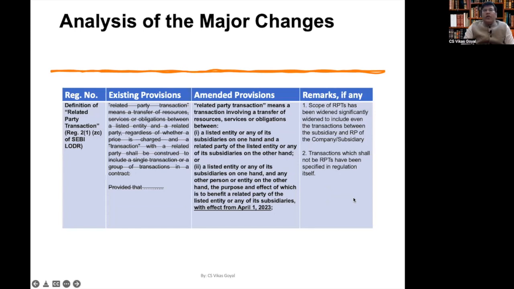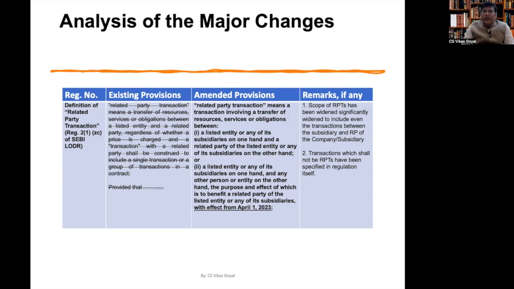Now let us have a look at the related definition of related party transactions prescribed in Regulation 21ZC of SEBI LODR. Major changes have been carried out regarding the transactions between which two parties shall be called related party transactions, because now it has been prescribed that any transaction of a listed entity or any of its subsidiaries on one hand, and a related party of the listed entity or any of its subsidiaries on the other hand.